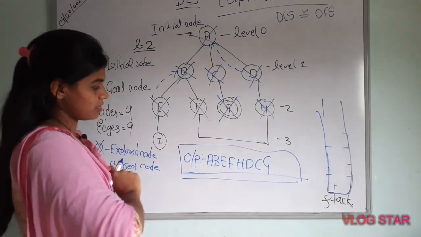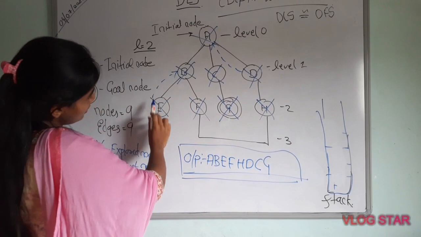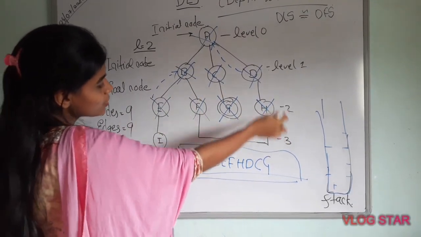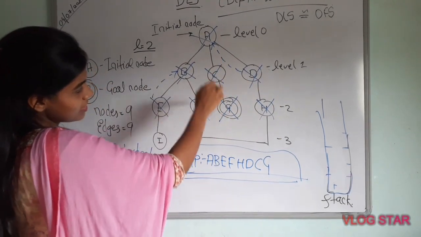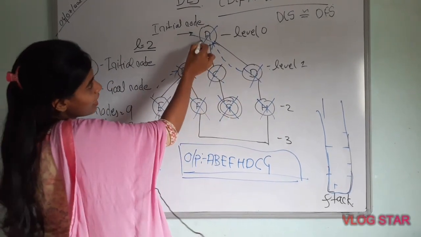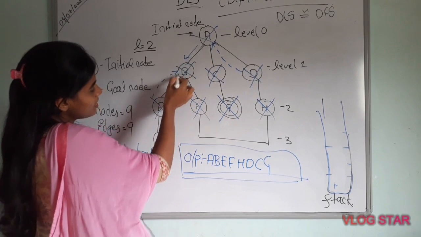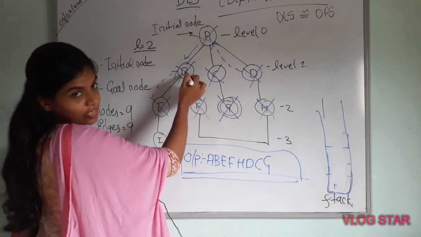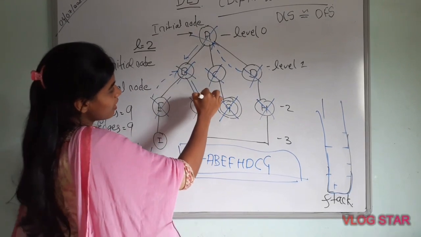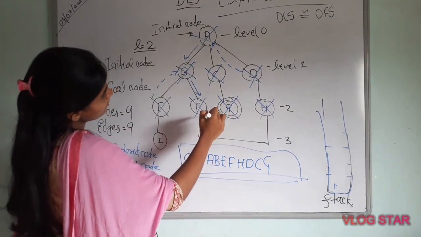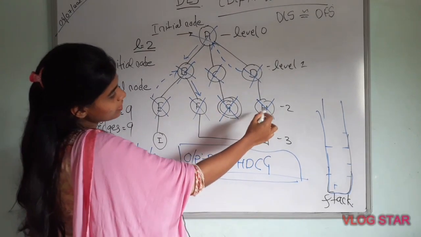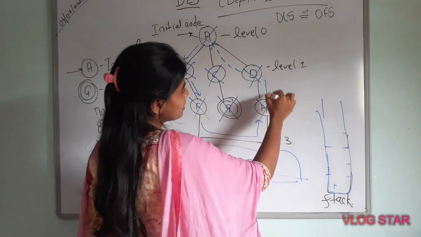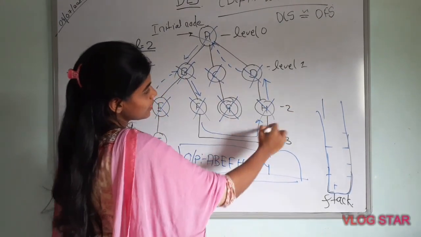This is how we traversed: A to B, B to E, then E to F, F to H, H to D, D to C, C to G. After going from A to B, B went to E, then we backtracked to B, and B went to F. After that F is connected to H, and H is connected to D. In this way I have traversed the tree.